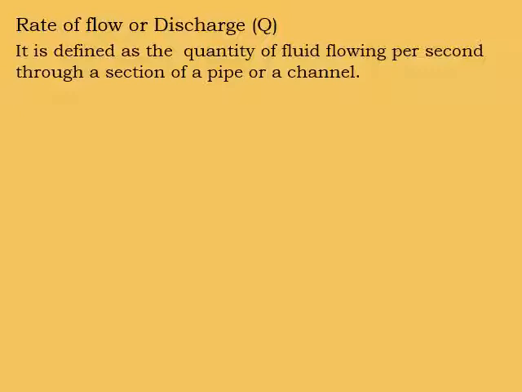For example, consider a pipe or channel. There is a pipe. The fluid is flowing through this pipe, and take one section, the section AA. What is the quantity of fluid flowing through this section per second? That is called the rate of flow or discharge.